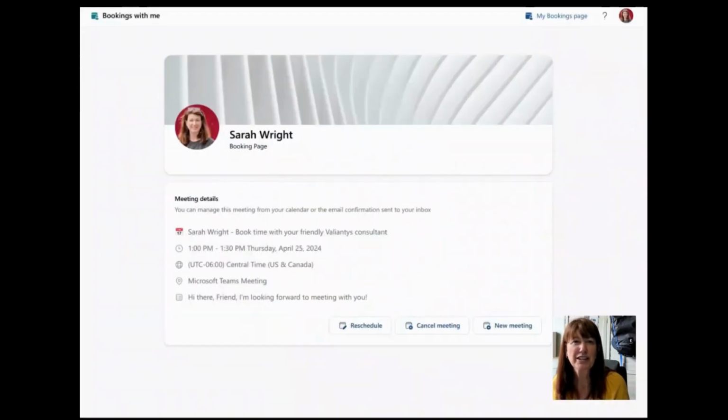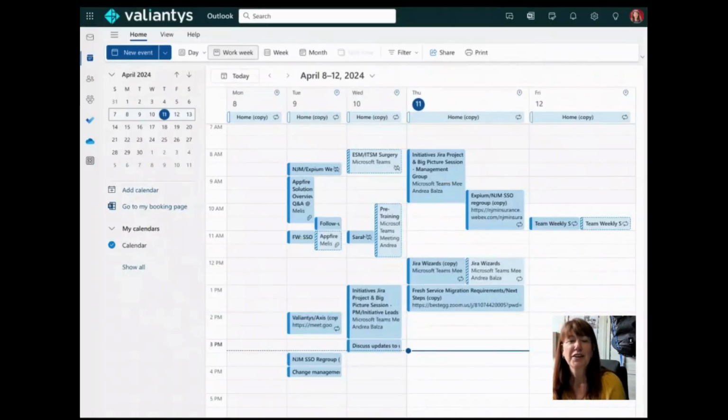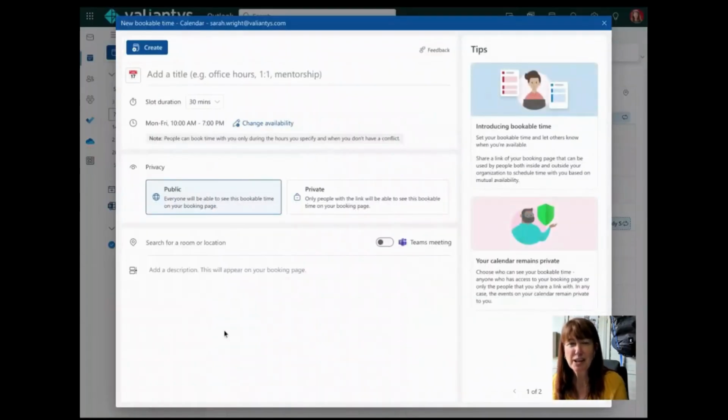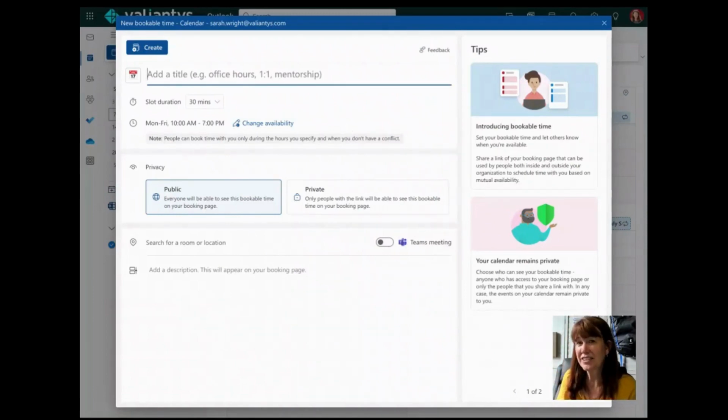So, how did we create this page? We come to our calendar page, and here under new event, there is a drop down, and we see here bookable time. I've already created a couple. This is how you create your first one. Remember, I said you can have multiple, so you could name this something else. You could have one calendar set up for office hours, one calendar set up for one on one times, one calendar set up for mentorship, etc.